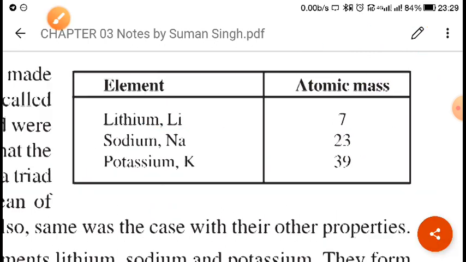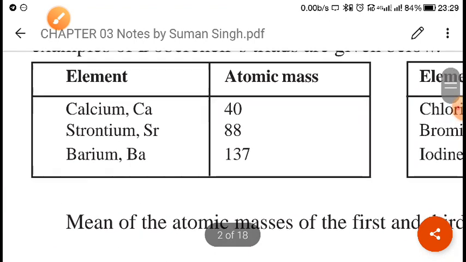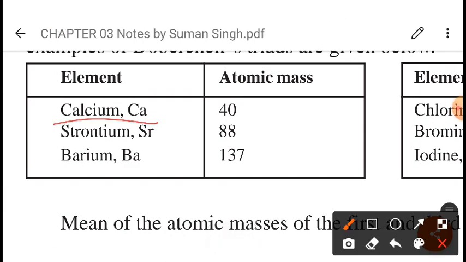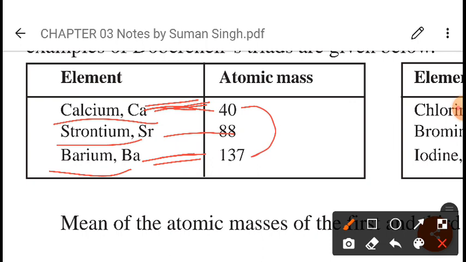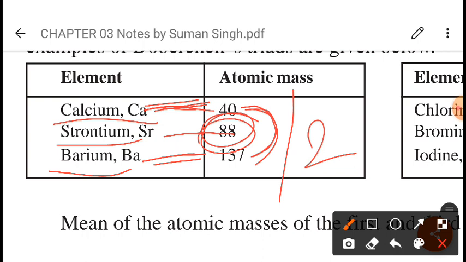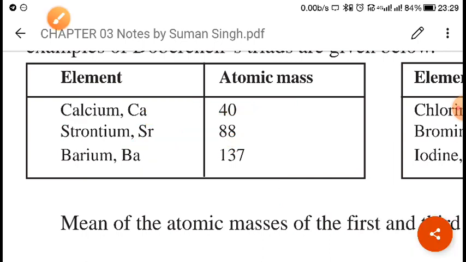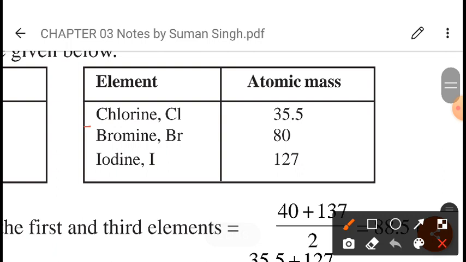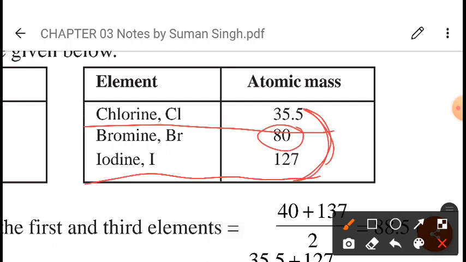One more example you can see here: calcium, strontium, and barium. Calcium has an atomic mass of 40. Barium has 137. When you add these two and divide by 2, you will get approximately 88 point something. Now next you can see one more example: chlorine 35.5, iodine 127. When you add these two and divide by 2, you will get almost 80 point something. So this was his classification.